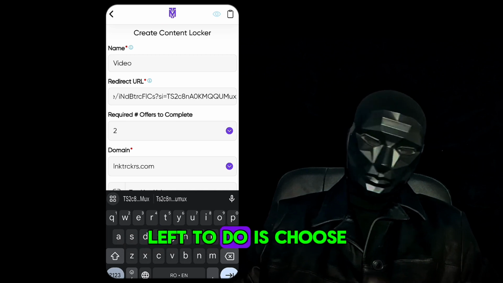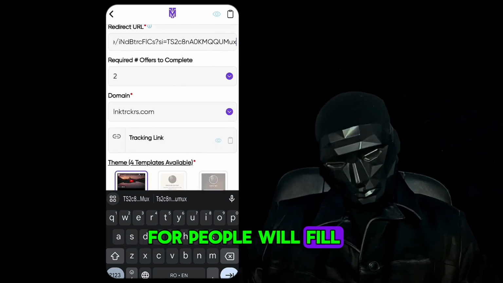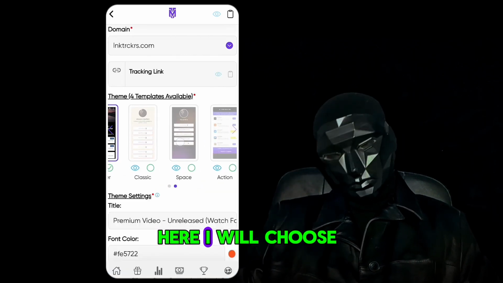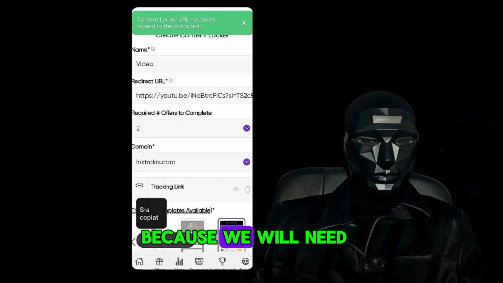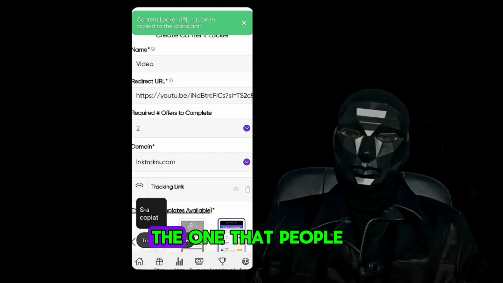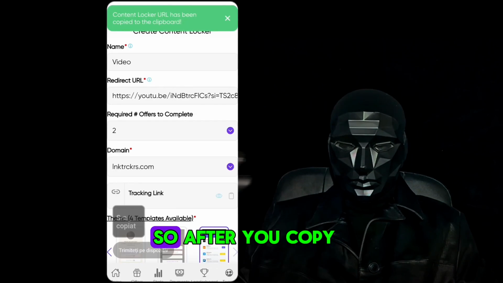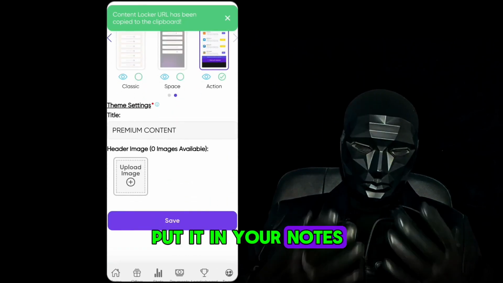Now all you have left to do is choose the theme of the screen for people who will fill out the form. There are 4 options here. I will choose this one. Now go ahead and click on save. You need to copy this link because we will need this link further, but this link is also the one that people will click on to fill out the form. So after you copy the link and you put it in your notes, click on save.